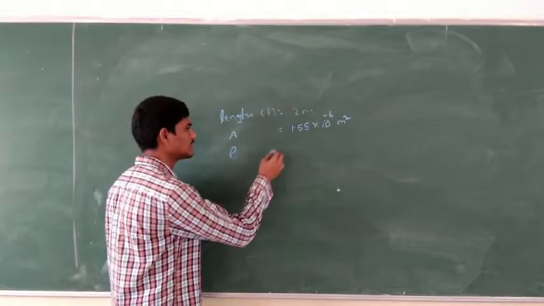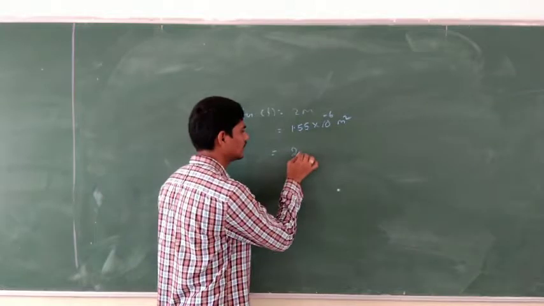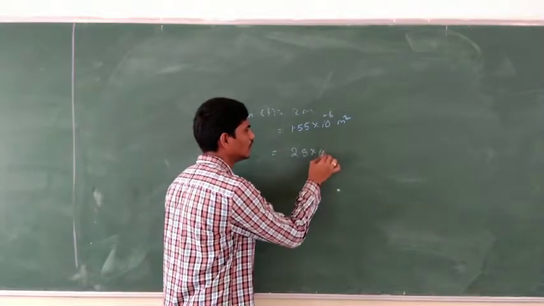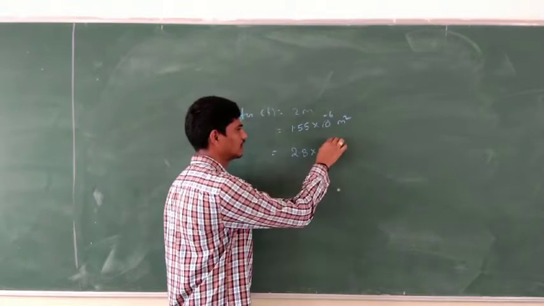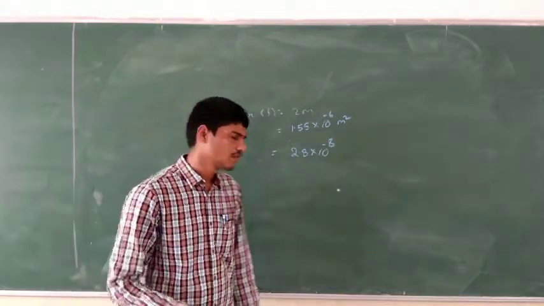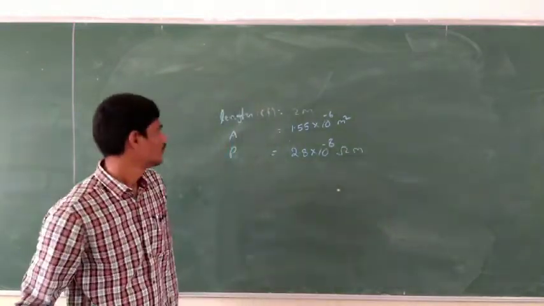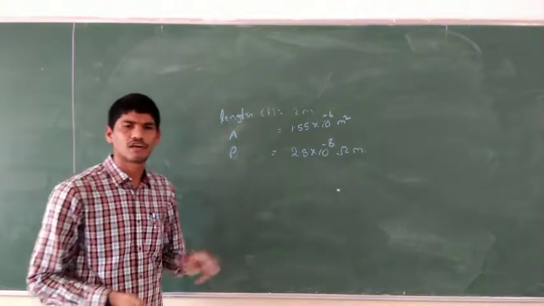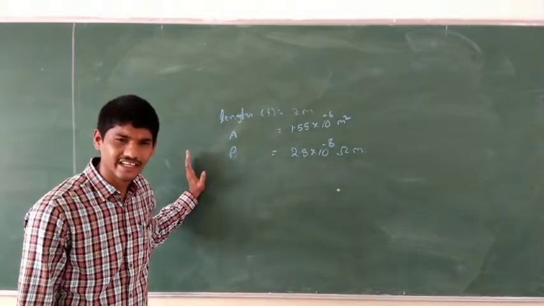is 2.8 into 10 to the power of minus 8 ohm meter? From this, we are going to find the resistance of the conductor.